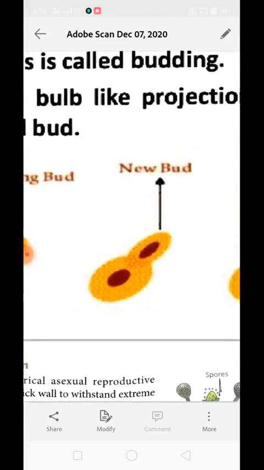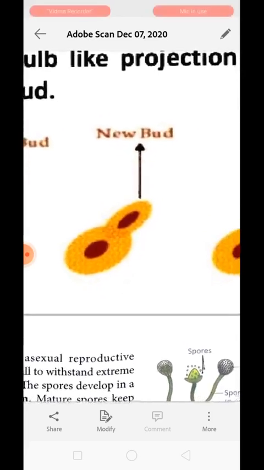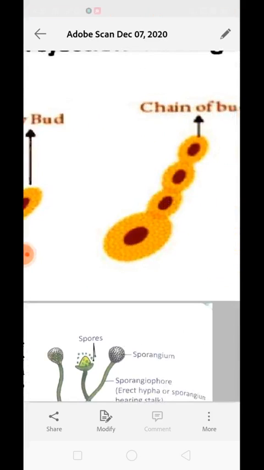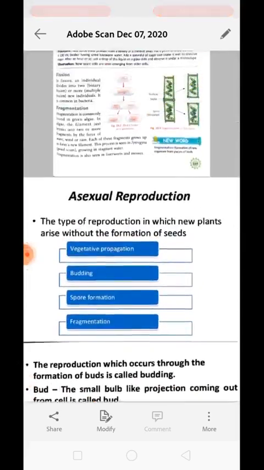Now, what happened? The bud gradually grows and gets separated from the parent cell. See over here, the nucleus of the parent cell has already divided, and the nucleus is pushed into the second constricted part. Clear? Now, the new yeast cell grows, matures, and produces more yeast. These grown parts get detached from the parent cell, or they can also form a chain-like bud to form new yeast cells. If this process continues for some time, a large number of yeast cells are produced in a very short time. Clear?